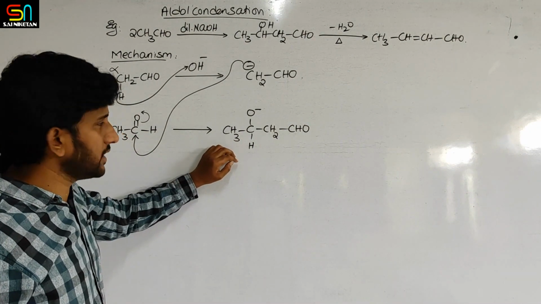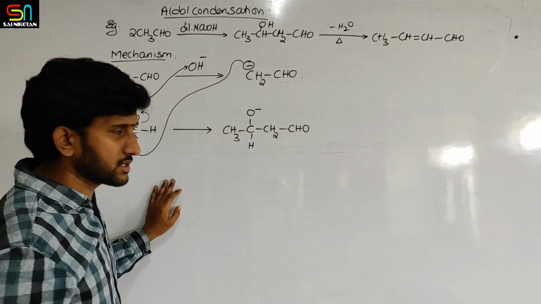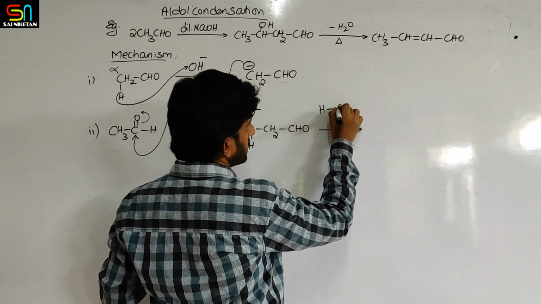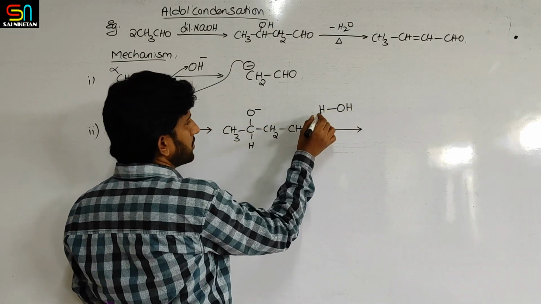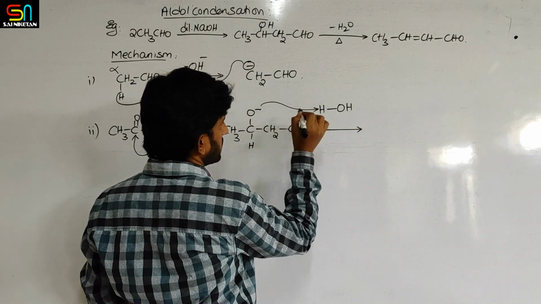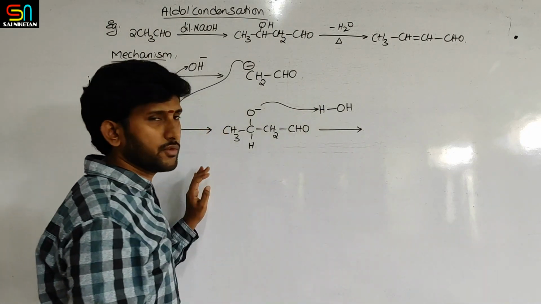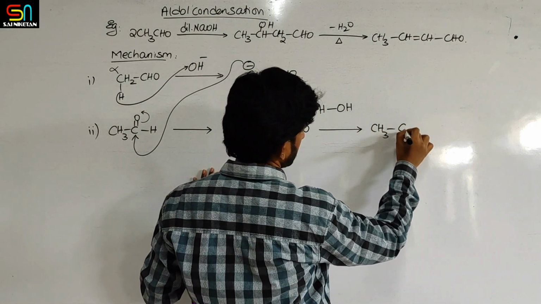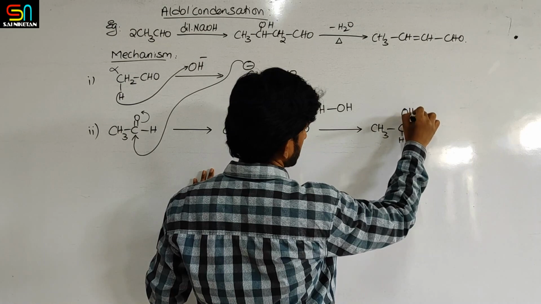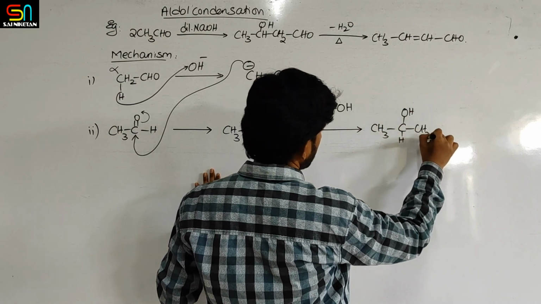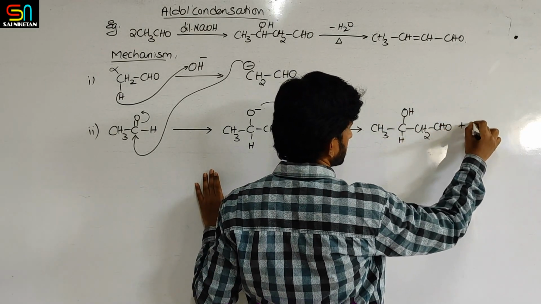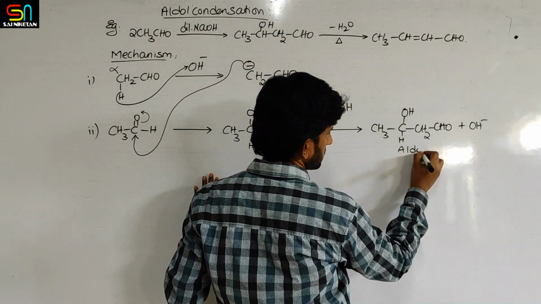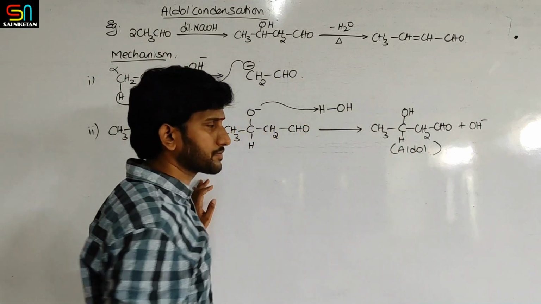Now what is happening here? Oxygen is with a negative charge. So from the solution, oxygen acquires proton. Okay, it takes proton. Okay, so it forms OH group. Beta hydroxy. This is H. This is OH. Beta hydroxy aldehyde is obtained. Okay, from water it is. So this is aldol. So you got the aldol now.